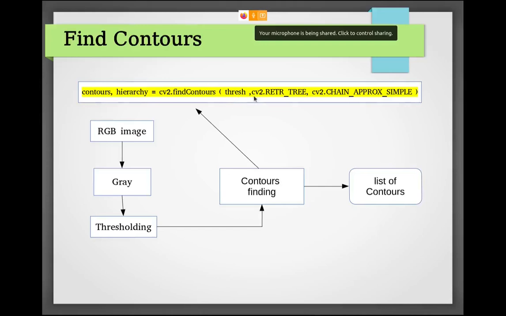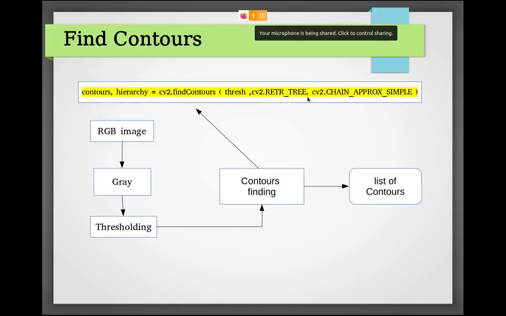can pass it here. And the second argument is basically for the hierarchical purpose. Like if you want to detect only the outer contours available in the image, you pass a different argument here, but we want all contours available in the image, so you pass cv2.RETR_TREE. It basically returns the tree of contours. We have not used it in our code, but it's just for information.